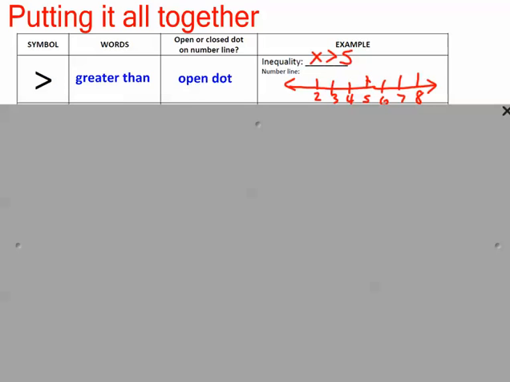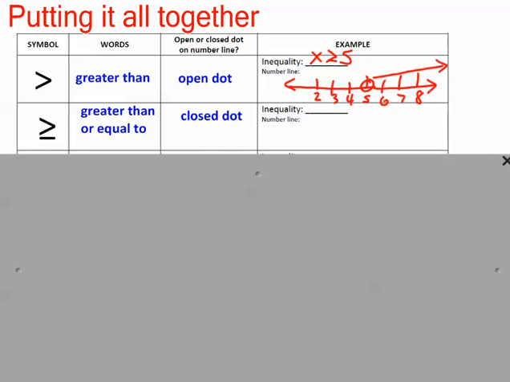I'm going to put my open dot on 5, which is the number, and then I'm going to go everything to that side. Should have done different colors. Sorry about that. So open dot. That means it does not include 5, and it's greater than 5.